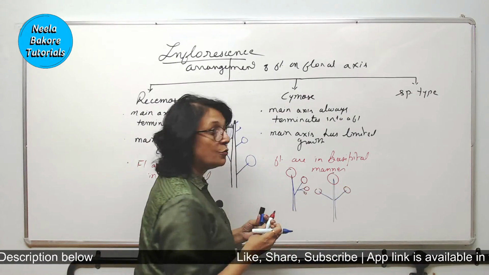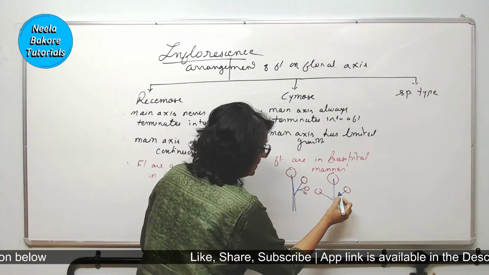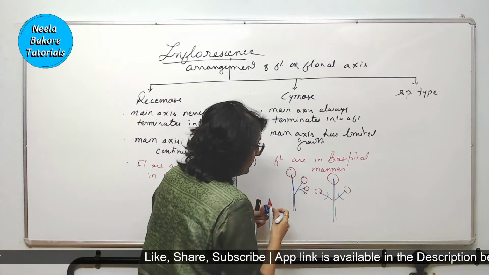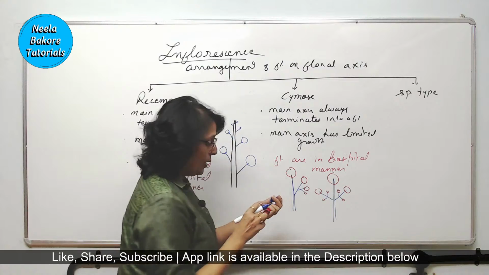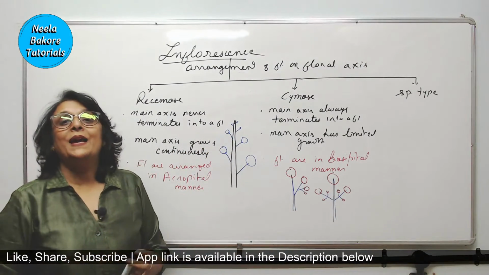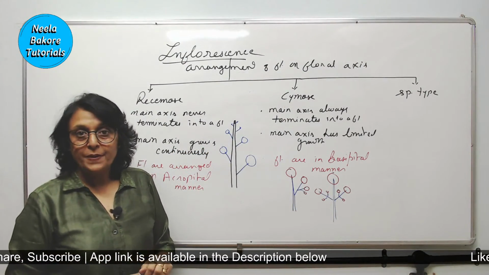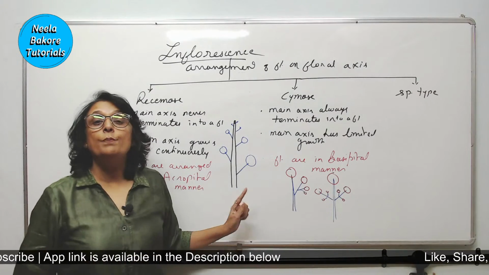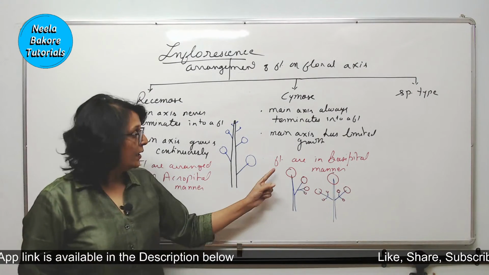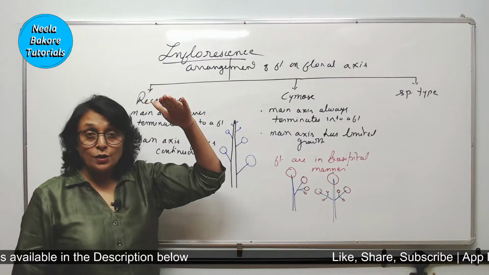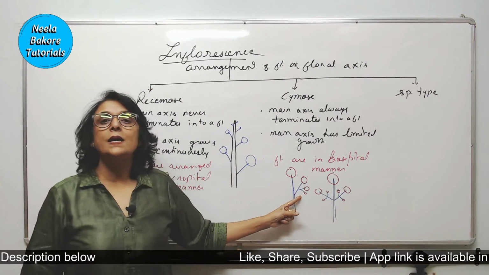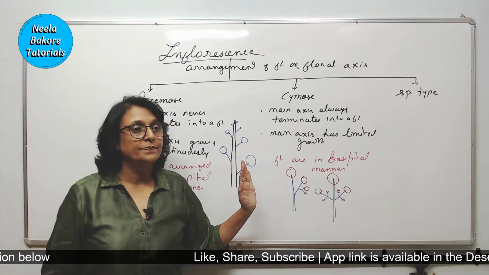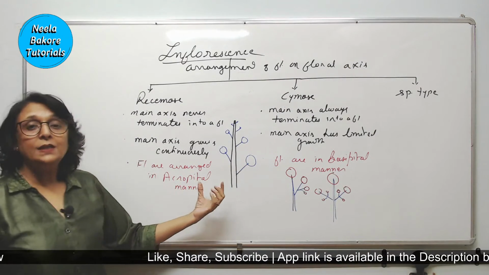These flowers are going to be even smaller. Then they also have branches. Their flowers are going to be even smaller. So it depends on how many branches are actually produced. But the arrangement is called basipetal arrangement, in which the upper flowers are largest and oldest and the lower flowers are youngest and smallest. Okay? So these are the differences.